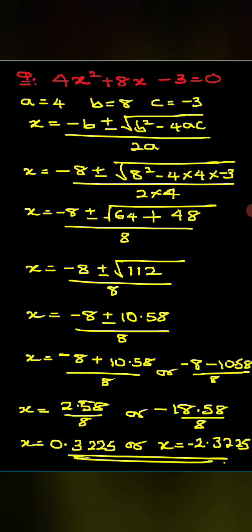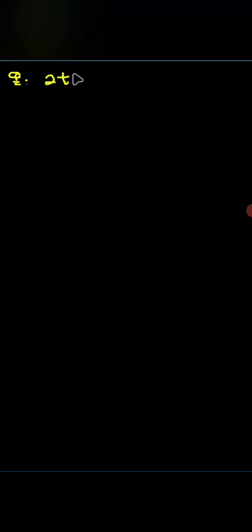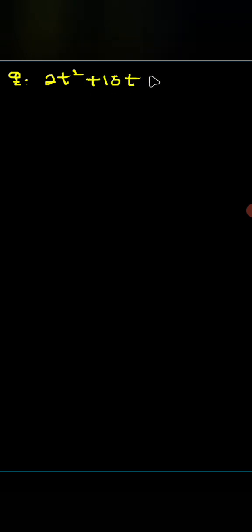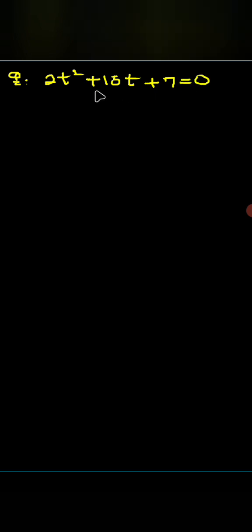So let's do one more question to round this up. Let's say we'll have a question that says 2t squared plus 15t plus 7 equals 0, and we are told to solve this using the same method. So I'm going to say the same thing. My a equals 2, b equals 15, c equals 7.